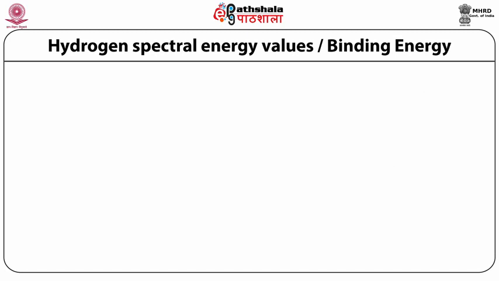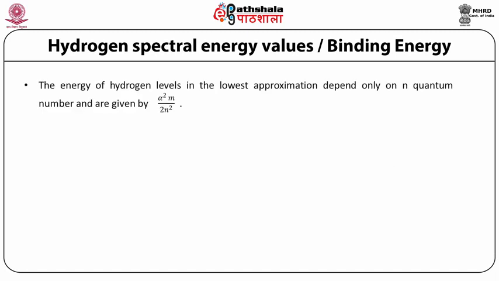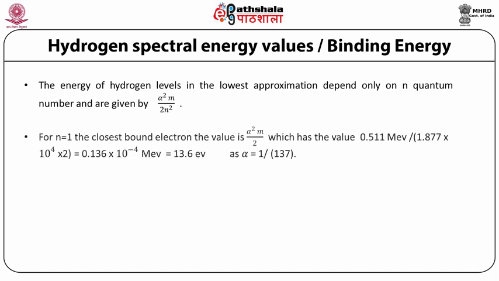Hydrogen spectral energy value or binding energy. The energy of hydrogen levels in the lowest approximation depends only on the n quantum number and is given by alpha squared into m by 2n squared. For n equal to 1, the closest bound electron, the value is alpha squared m by 2, which has the value 0.511 MeV divided by 1.877 into 10 raised to power into 2, which gives us 0.136 into 10 raised to minus 4 MeV, which is equal to 13.6 electron volts.